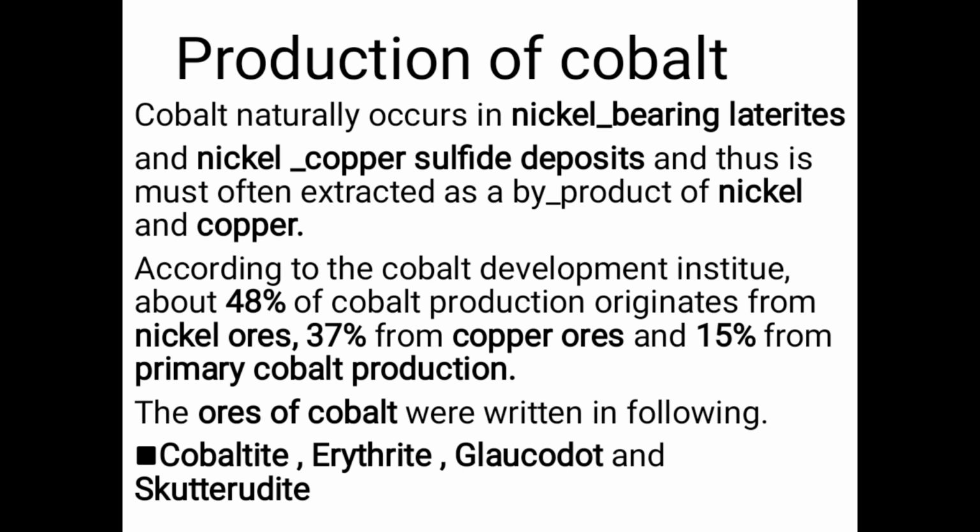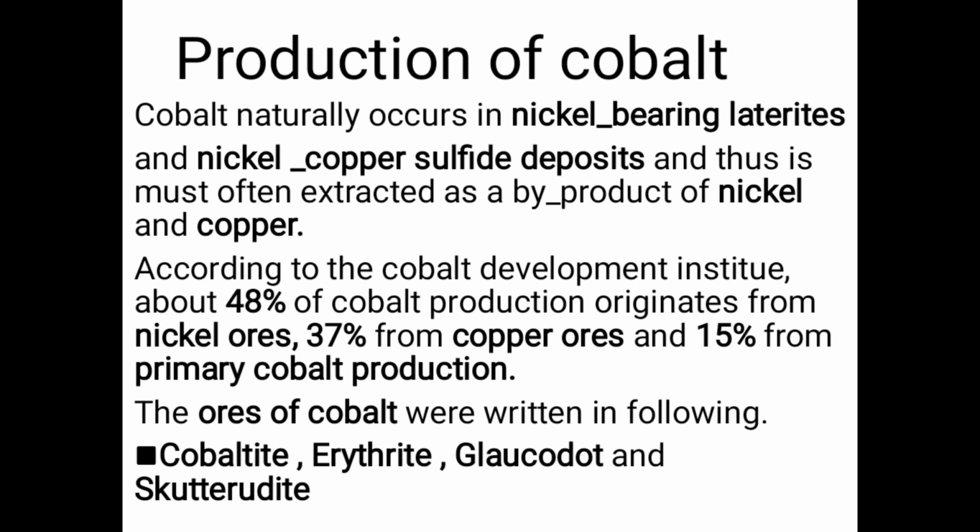Production of cobalt. Cobalt naturally occurs in nickel-bearing laterites and nickel-copper sulfide deposits, and thus is most often extracted as a byproduct of nickel and copper. According to the Cobalt Development Institute, about 48% of cobalt production originates from nickel ores, 37% from copper ores, and 15% from primary cobalt production.